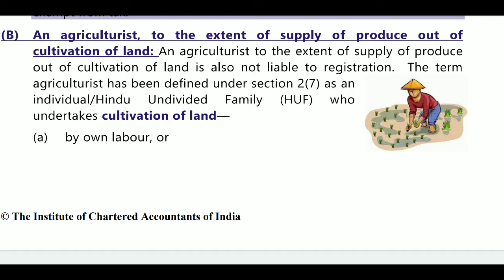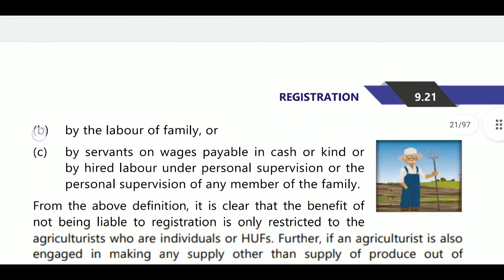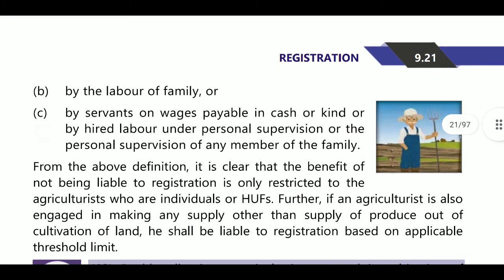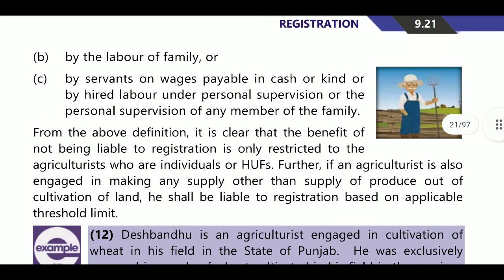Here, as per section 2 clause 7, agriculturist means any individual or HUF who undertakes cultivation of land. Cultivation of land is a must. He may do it by his own labor or by the labor of family, or he may appoint servants on wages paid in cash or kind, by hired labor under personal supervision of any member of the family.